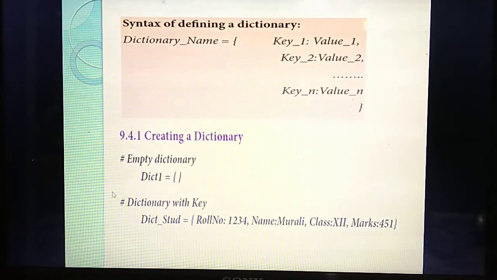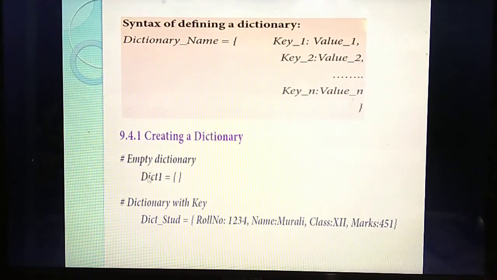Whenever there are no elements inside the tuple, list or set, we call it empty. Likewise in a dictionary also, if there is no element inside the dictionary, we call it an empty dictionary. So see, first you need to define the dictionary name. Next, inside the curly braces there are no elements. So we call this an empty dictionary.